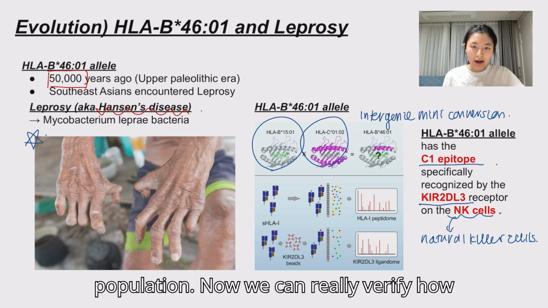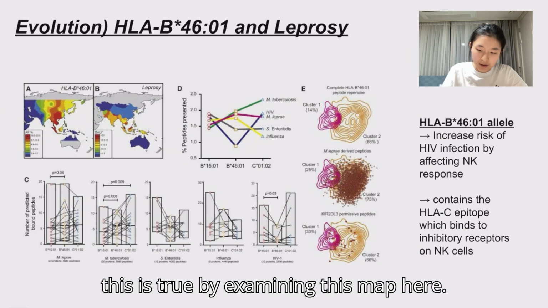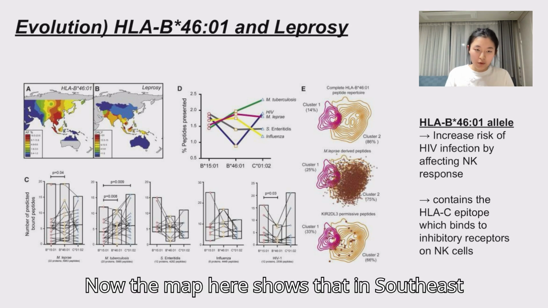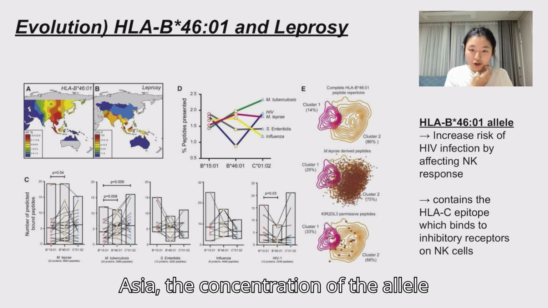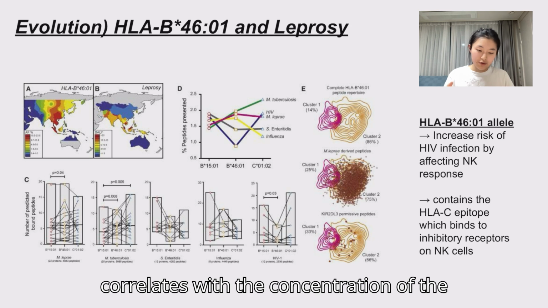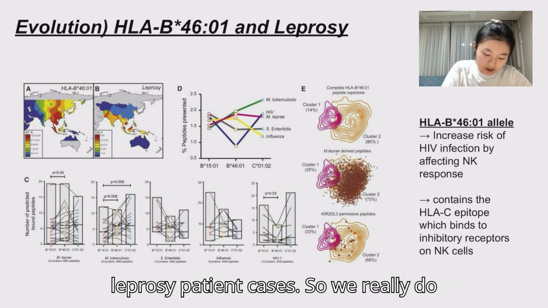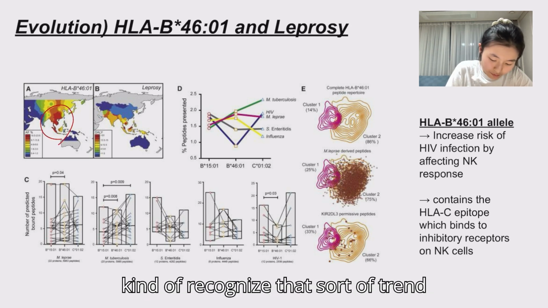Now, we can really verify how this is true by examining this map here. Now, the map here shows that in Southeast Asia, the concentration of the allele correlates with the concentration of the leprosy patient cases. So we really do recognize that sort of trend here.